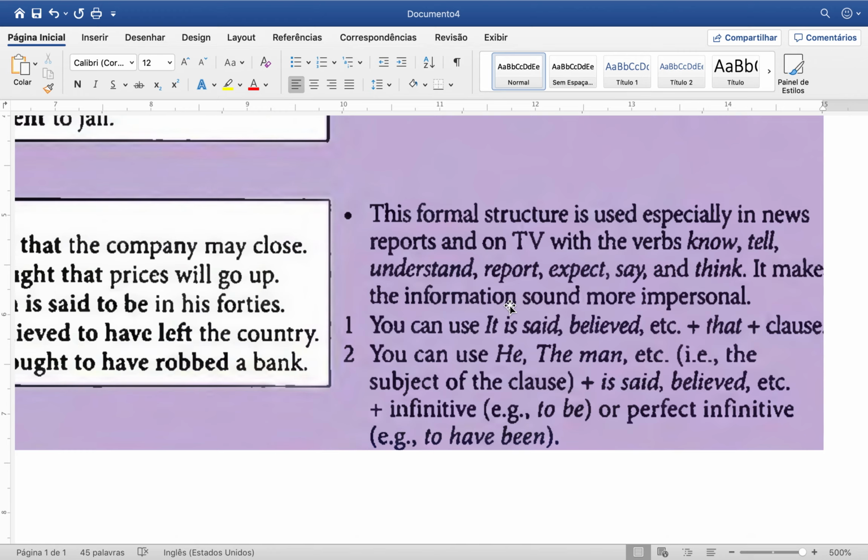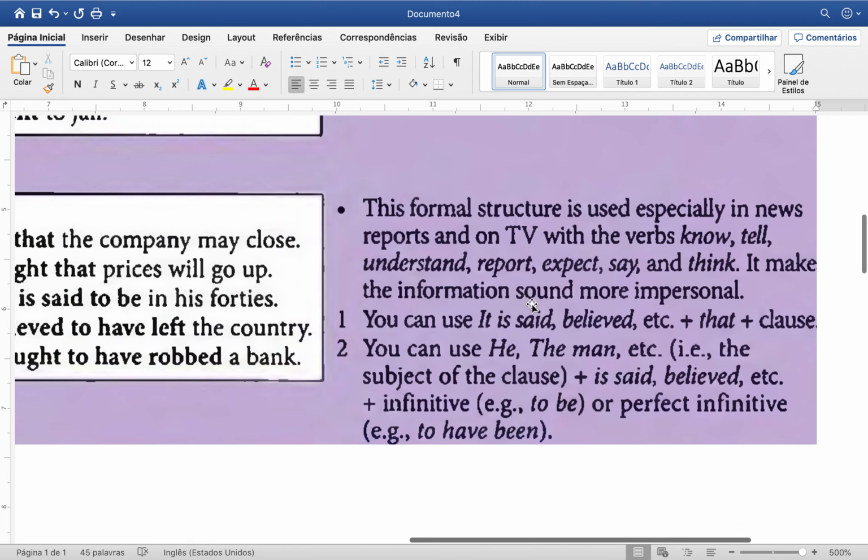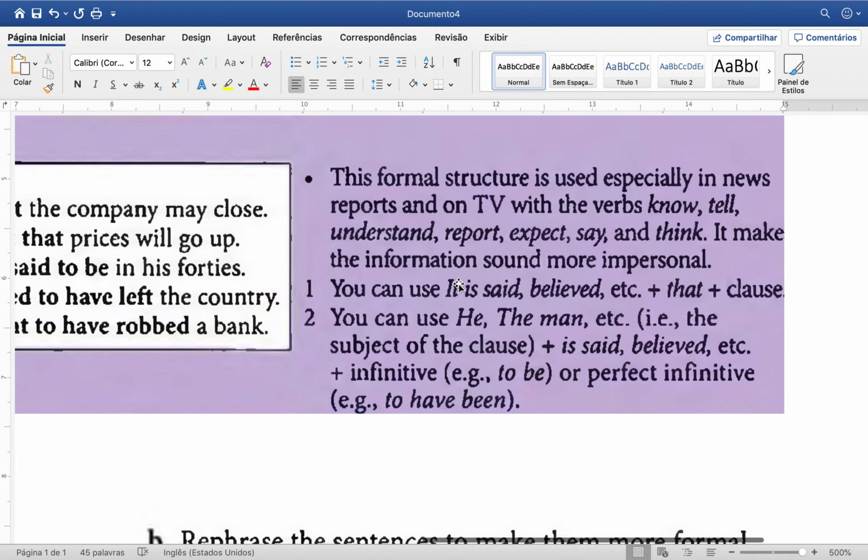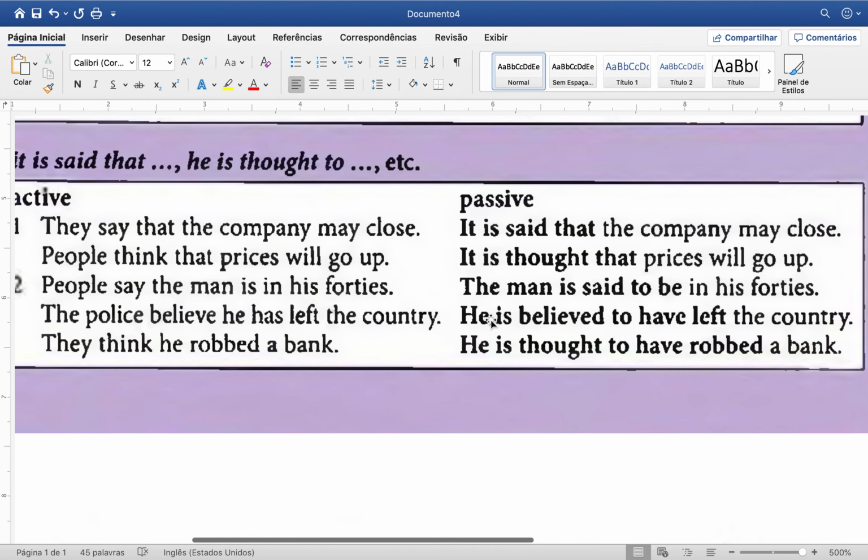So we can also use the passive voice when you have news, right? In news reports, on TV, we have some verbs that are commonly used, such as know, tell, understand, report, expect, say, and think. All right? So you have some sentences like this: it is said, or it is believed, right? For example, it is believed that we have aliens living in other planets, right? Let's see some examples in here.